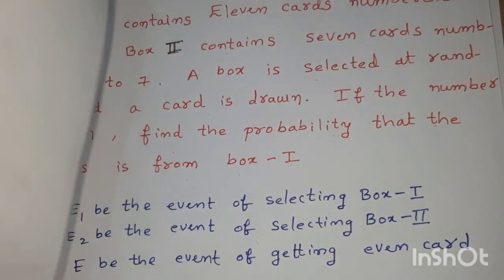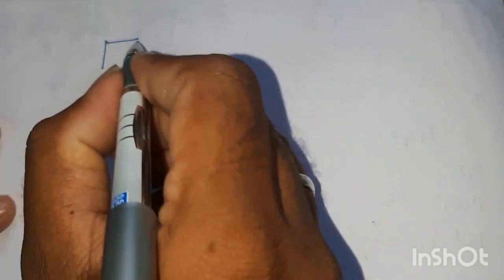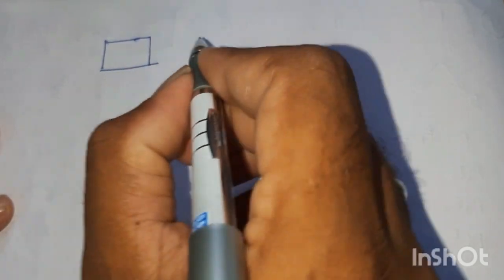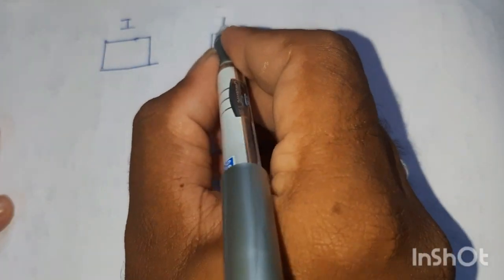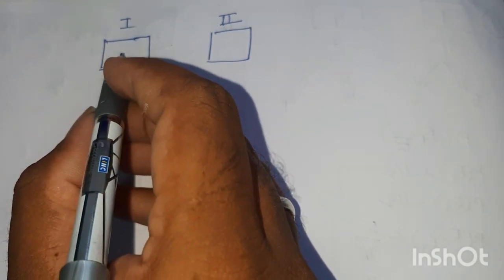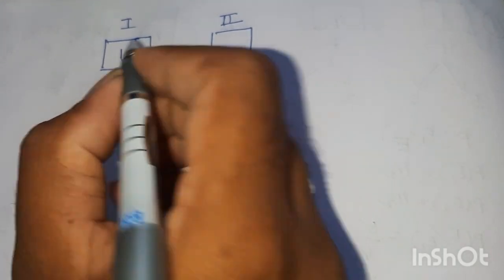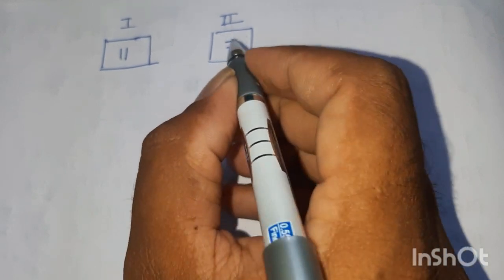How many boxes are there? There are 2 boxes, first box and second box. How many cards are there in the first box? There are 11 cards in total. In the second box there are 7 cards.